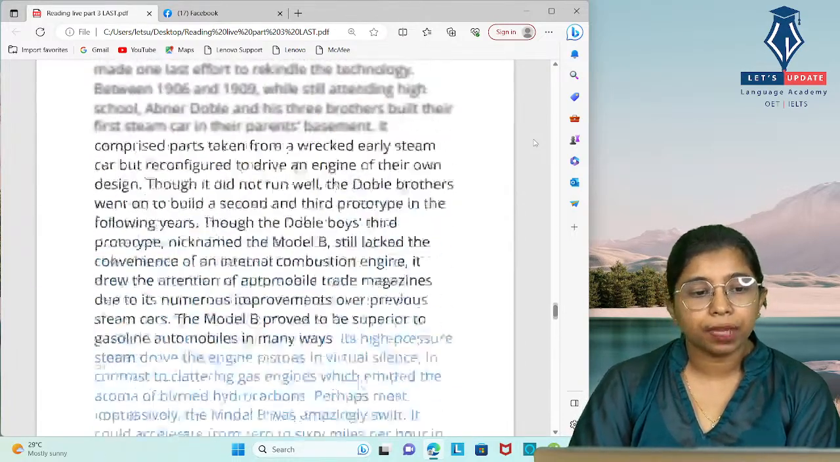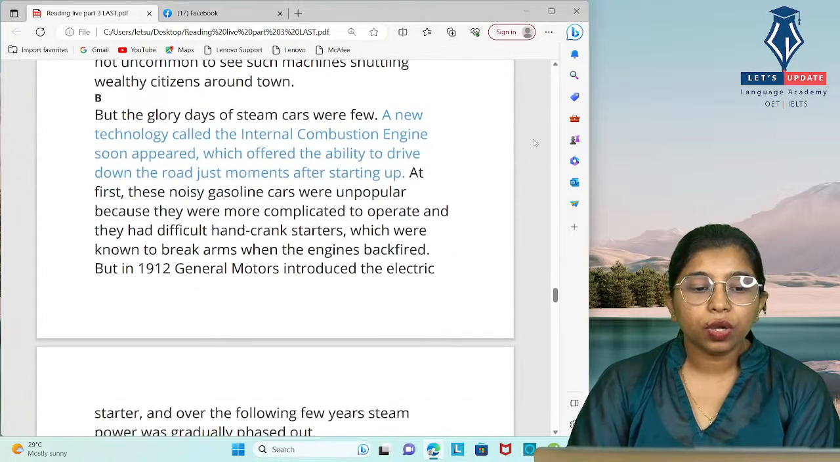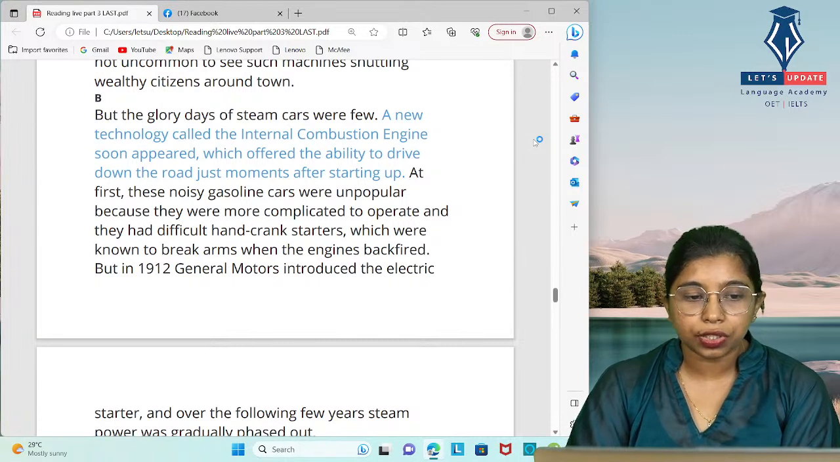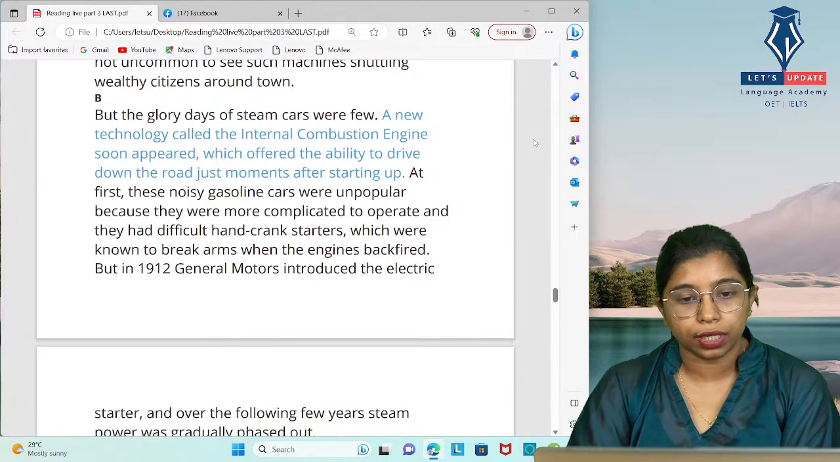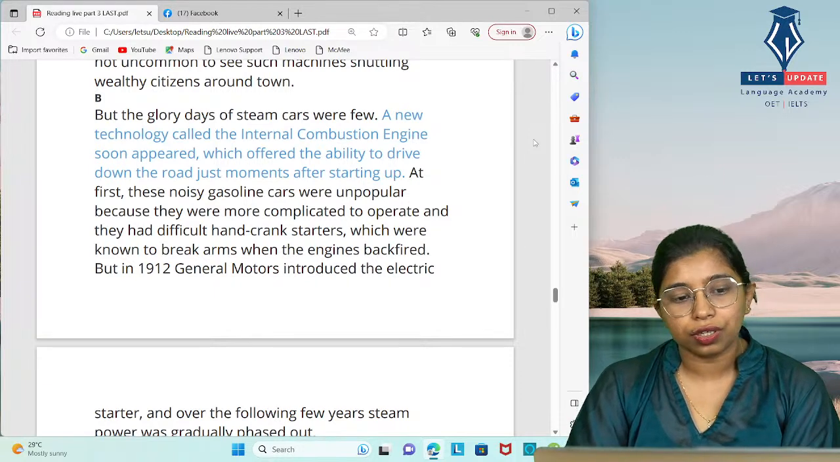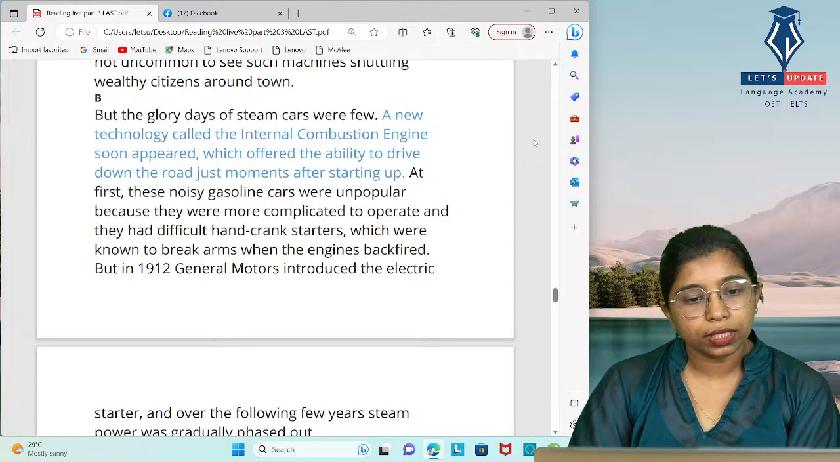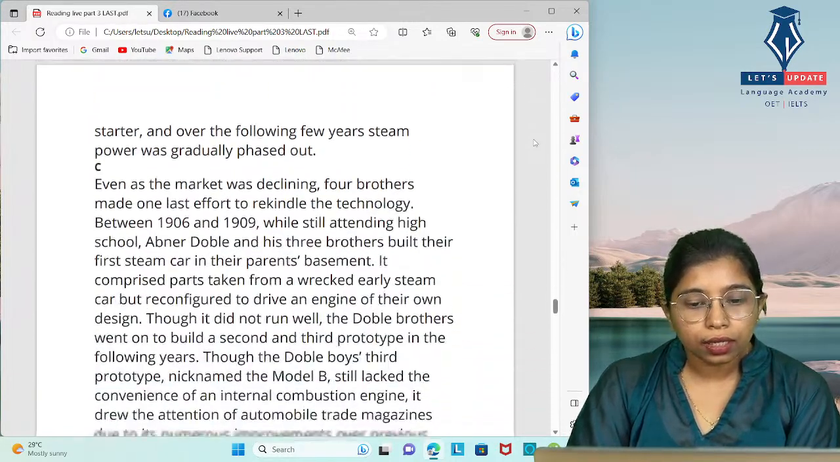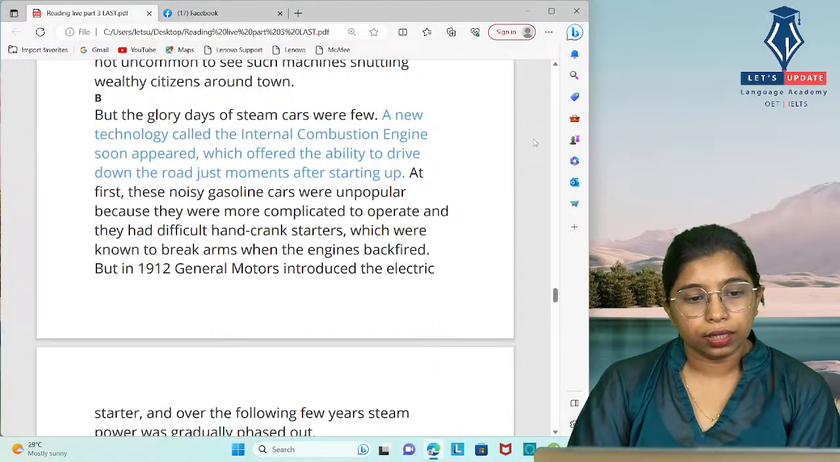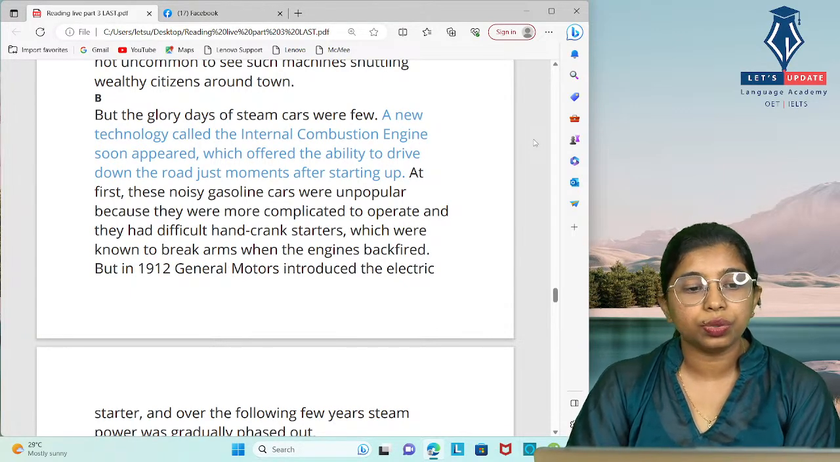Moving to the next paragraph, paragraph 2. But the glory days of steam cars were few. A new technology called the internal combustion engine soon appeared, which offered the ability to drive down the road just moments after starting up. They were mentioning some features of the car and the internal engine. Before looking at the options, let's go through what we have highlighted here: a new technology called the internal combustion engine soon appeared, so the glory days of steam cars were few.